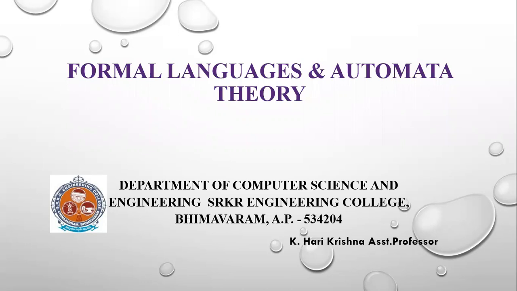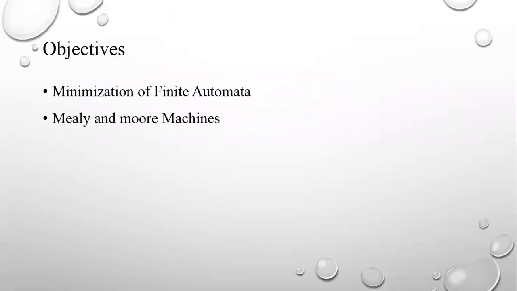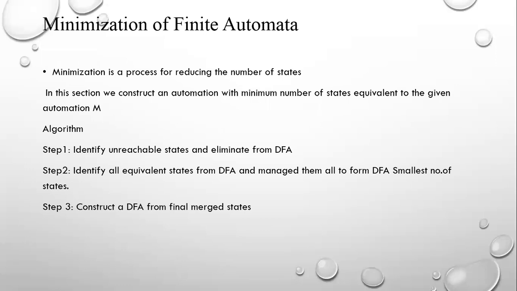Today we're going to start a new lecture on formal language automata theory. This is the fifth lecture. In this lecture, we are discussing two major concepts. One is the minimization of finite automata. The other is Mealy and Moore machines. First of all, I will go through minimization of finite automata.